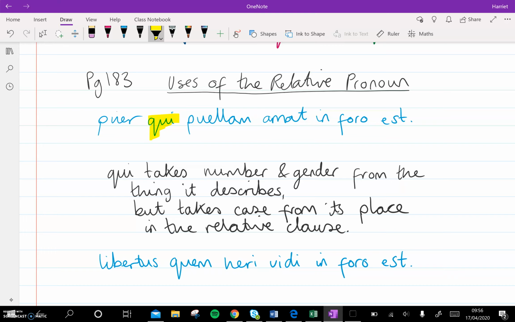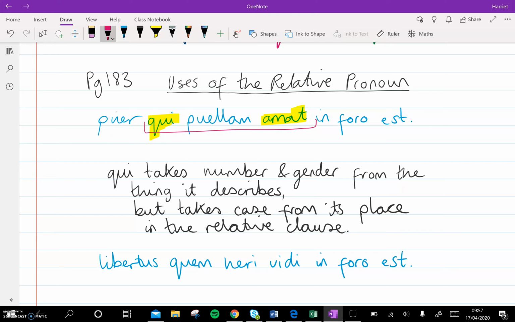Now you might look at this sentence and think, right, puer, and then est on the end. There's my verb, so it's the boy is something or other. But if you look at the whole sentence, you'll spot that there's another verb here, amat. Okay, and that's because this section here is something called a relative clause. What that means is it's almost like an extra sentence within the sentence that we already have. And grammatically speaking, you could completely ignore the relative clause and the rest of the sentence would still make sense.